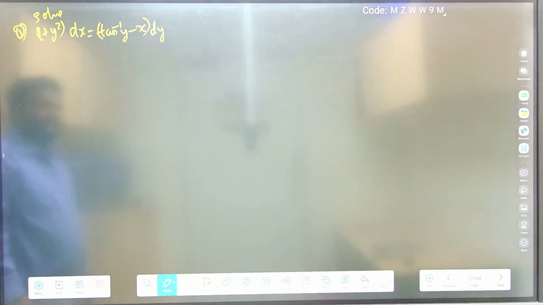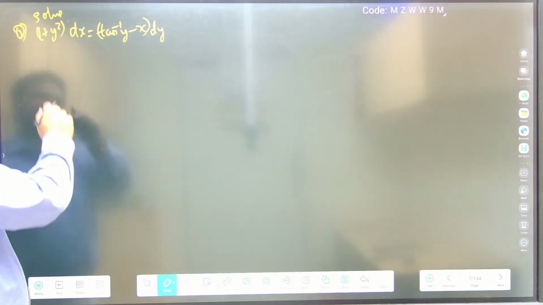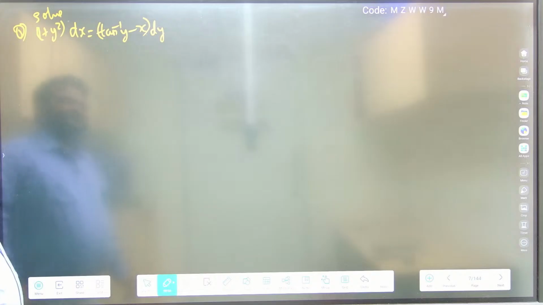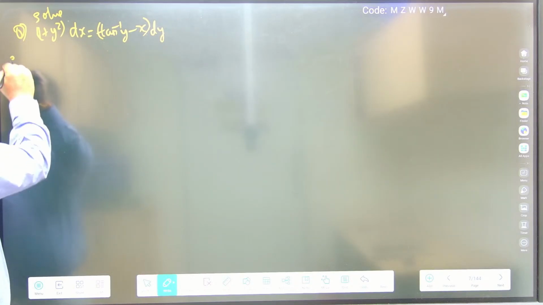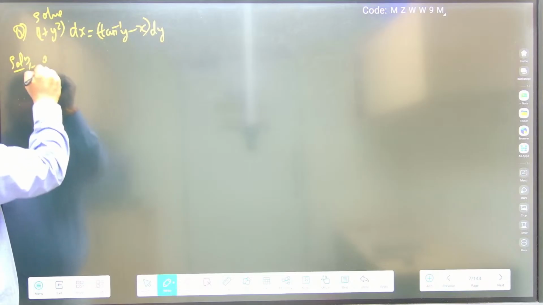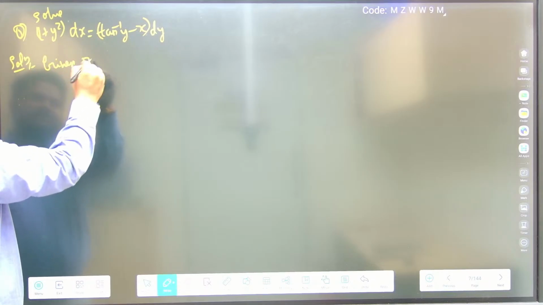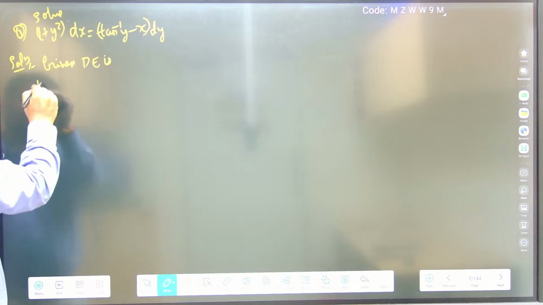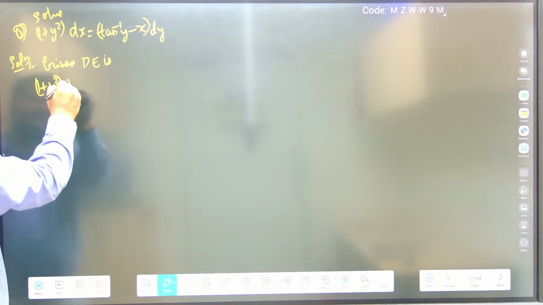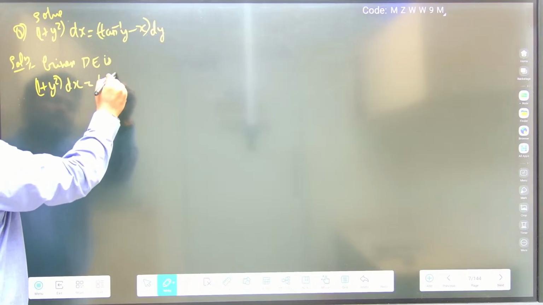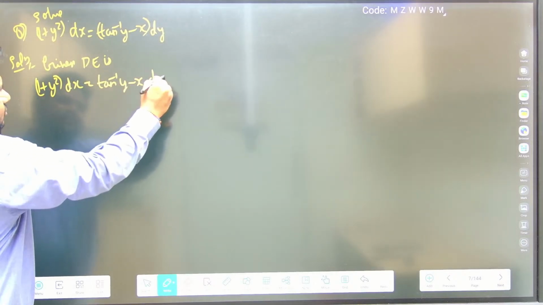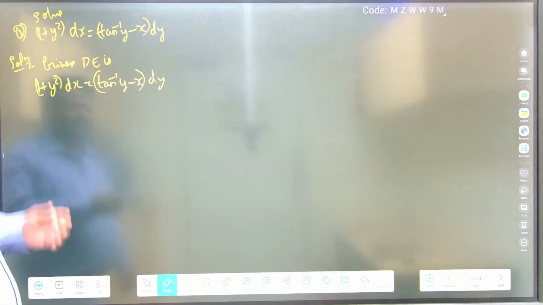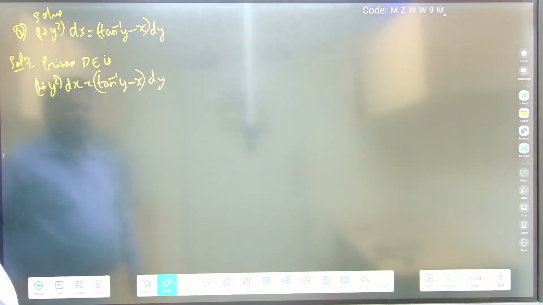Now let us see what can be done. Here we have 1 plus y square dx, and tan inverse of y minus x is given. So let us write down the solution first. The given differential equation is 1 plus y square dx is equal to tan inverse of y minus x dy, correct?